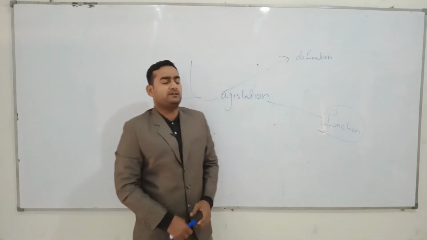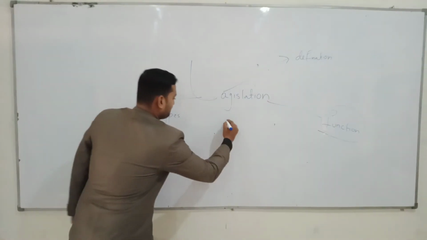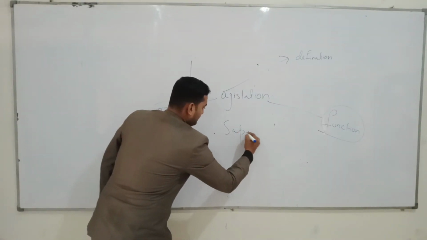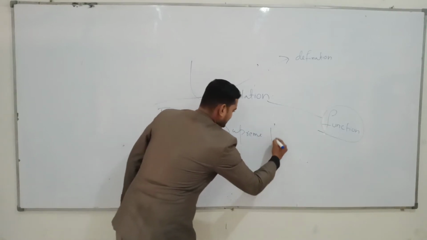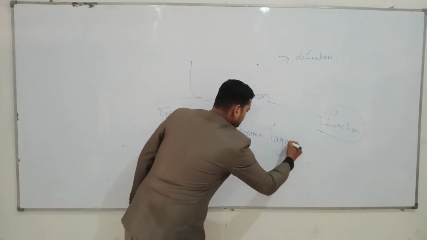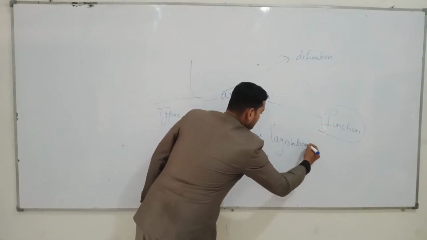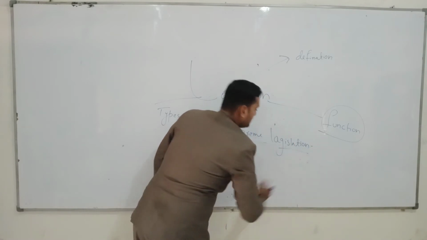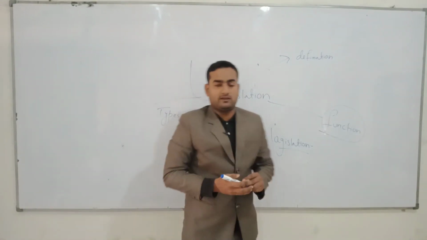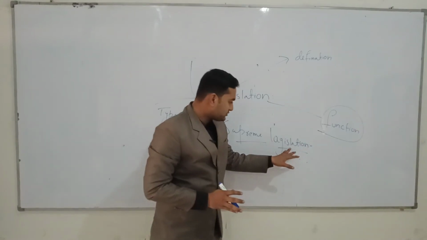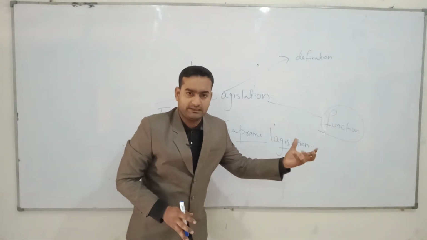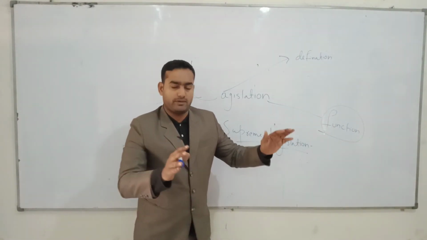What does supreme legislation mean? Now first, I have told you about legislation. Legislation means making a law.